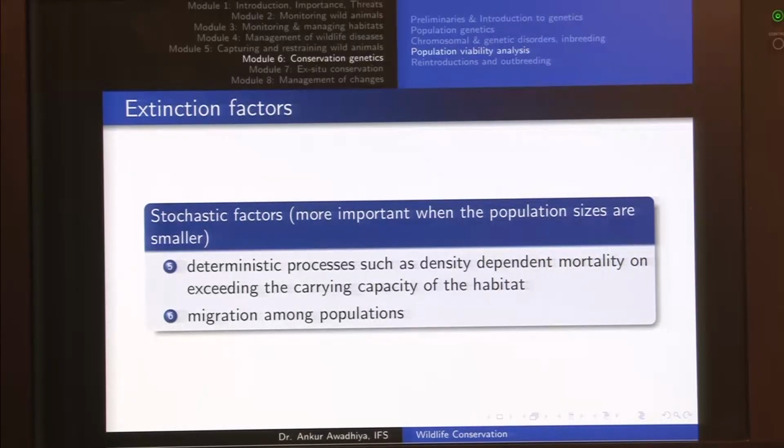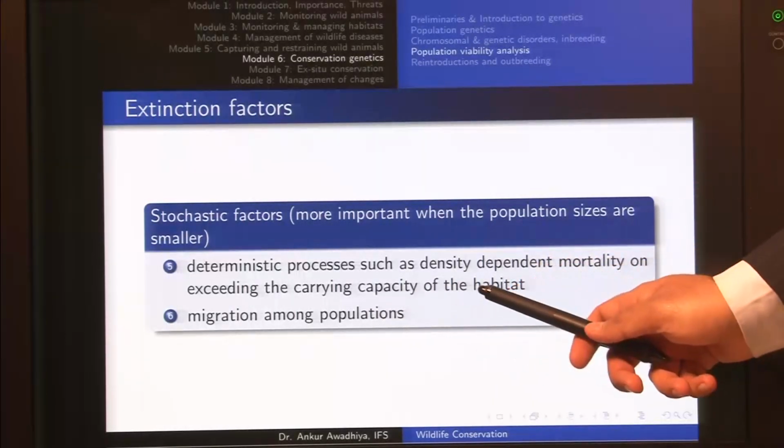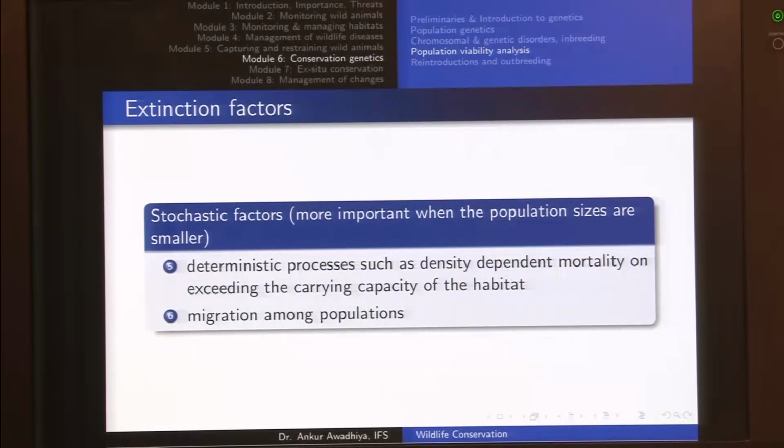On the other hand, if we tried to increase the carrying capacity of the habitat, probably by say cutting off a few trees and converting some areas into grasslands, maybe also by draining off some amount of the wetlands and converting those also into grasslands, then in those cases the carrying capacity of the habitat would increase, so it would be able to sustain a larger number of herbivores and also a larger number of carnivores such as the tigers. And the last is migration amongst populations. So, if there is a very small population and there are a few individuals that migrate out, then whatever remains might not be able to sustain the population in its own place.